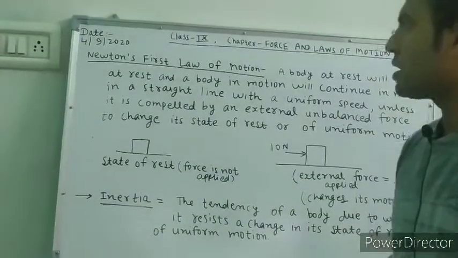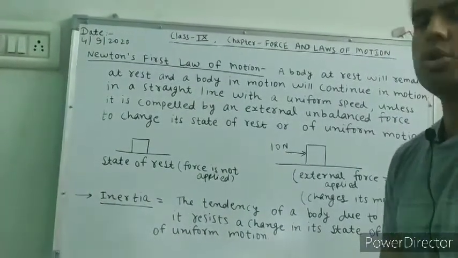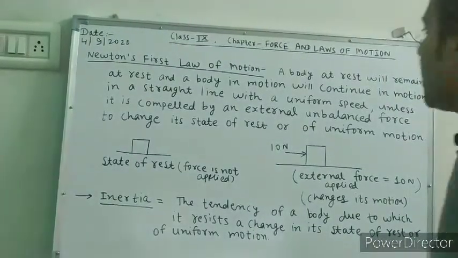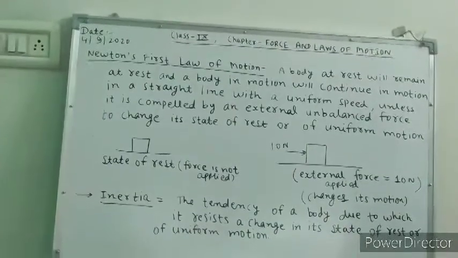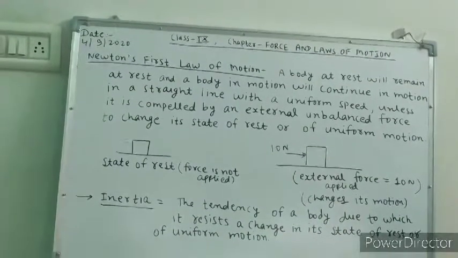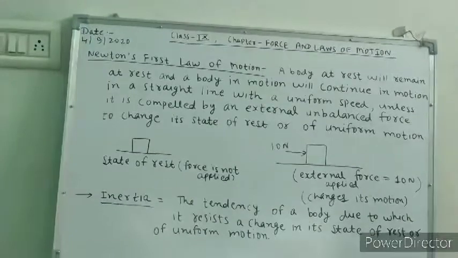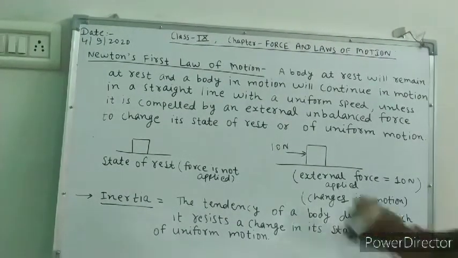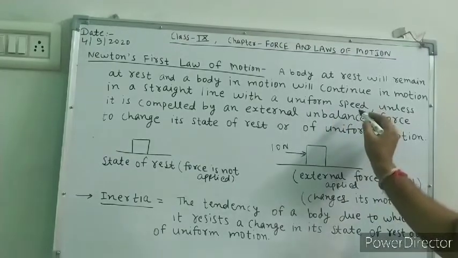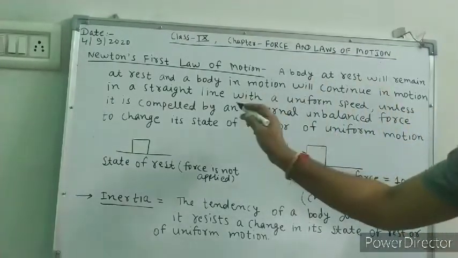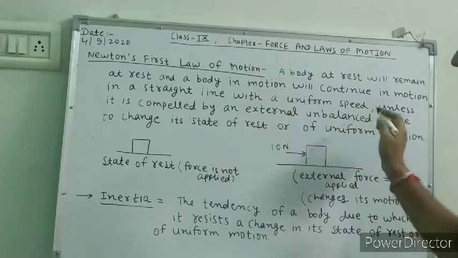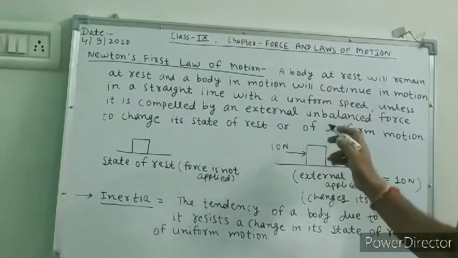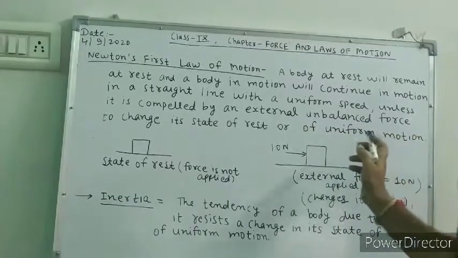Now our next topic is Newton's first law of motion. According to this law, a body at rest will remain at rest, and a body in motion will continue in motion in a straight line with a uniform speed, unless it is compelled by an external unbalanced force to change its state of rest or of uniform motion.